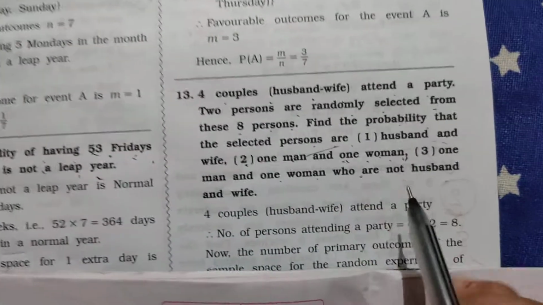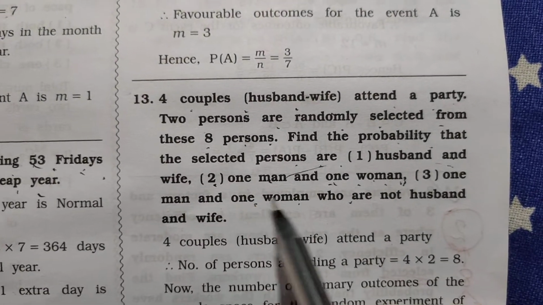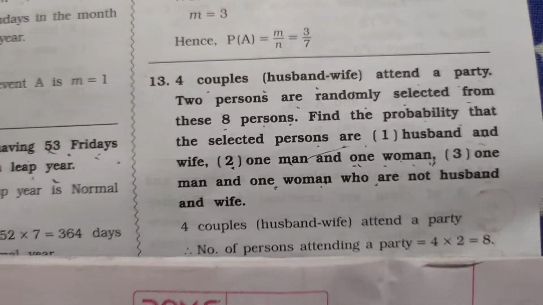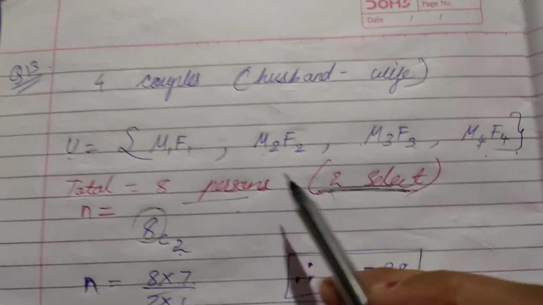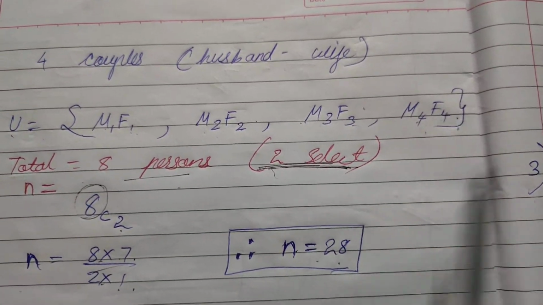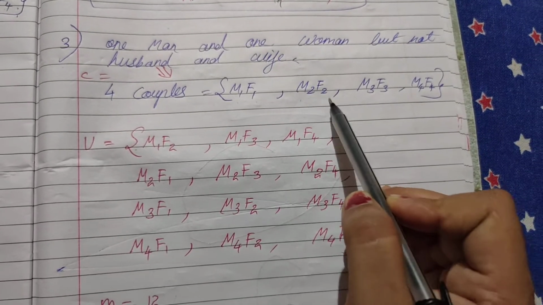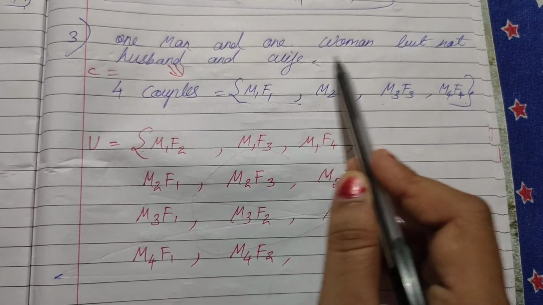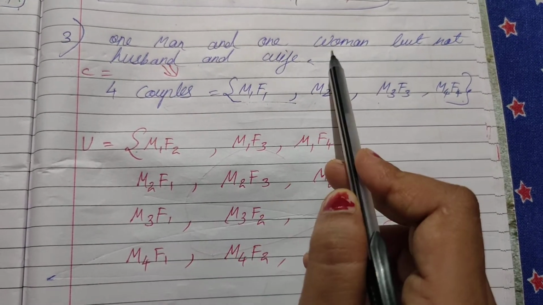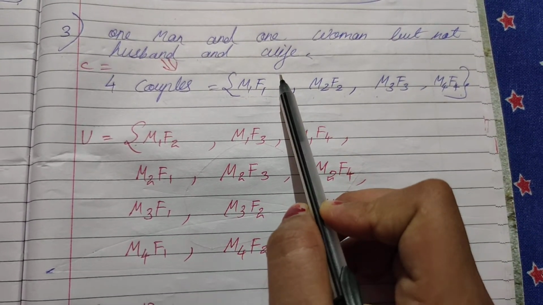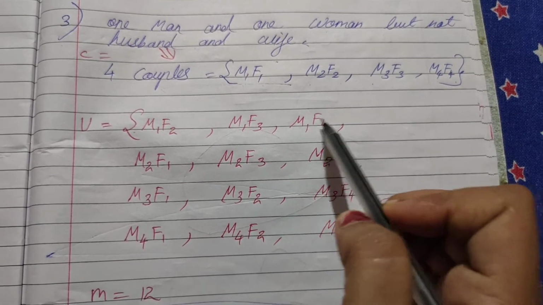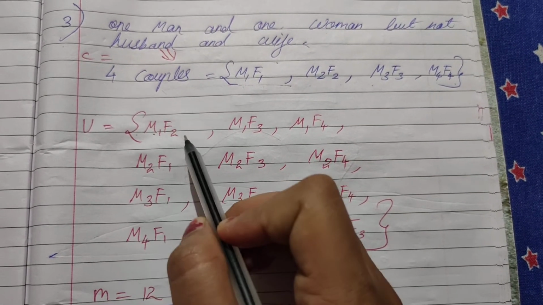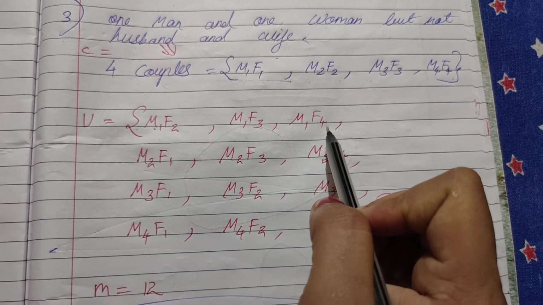Our third question is, one man and one woman who are not husband and wife. We have made the couples. These were the husband and wife. Okay, we have made the couples m1, f1, m2, f2, m3, f3, m4, f4, but these were the couples. But in the question they have said we have to select one man and one woman, but they are not the husband and wife. That means we have to do the interchange first. m1 will be with f2, f3, f4, but it will not be with f1.